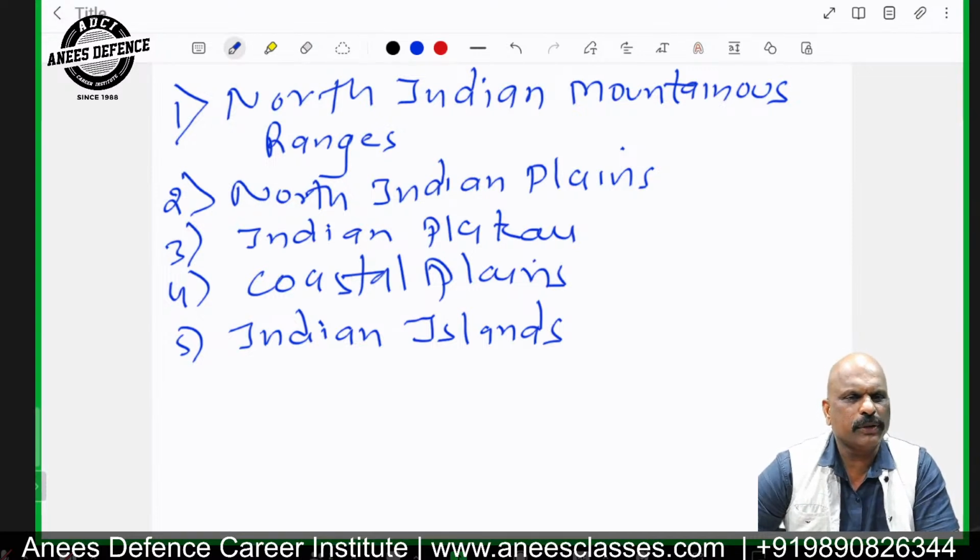Then we have the coastal plains of India. The western coastal plains of India are made up of Konkan Plain, Kanara Plain, and Malabar Plain, very narrow and formed by tectonic movement during the time of formation of the Sahyadris. Then we have the eastern coastal plains, formed by the depositions of the rivers Ganga, Brahmaputra, Godavari, Subarnarekha, Mahanadi, and Krishna. Eastern coastal plains are very extensive. So this is about the coastal plains of India.